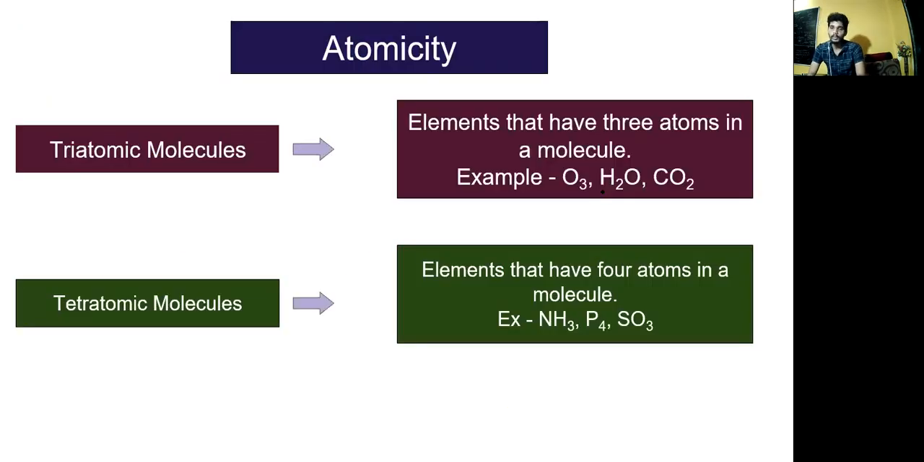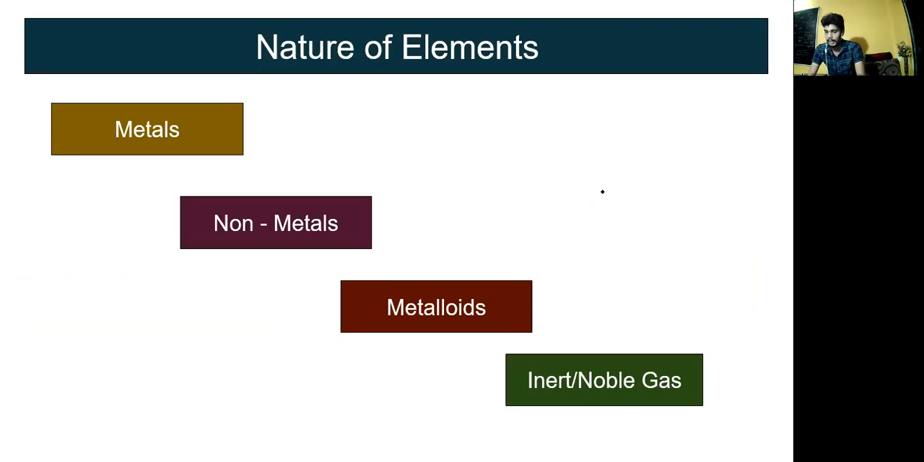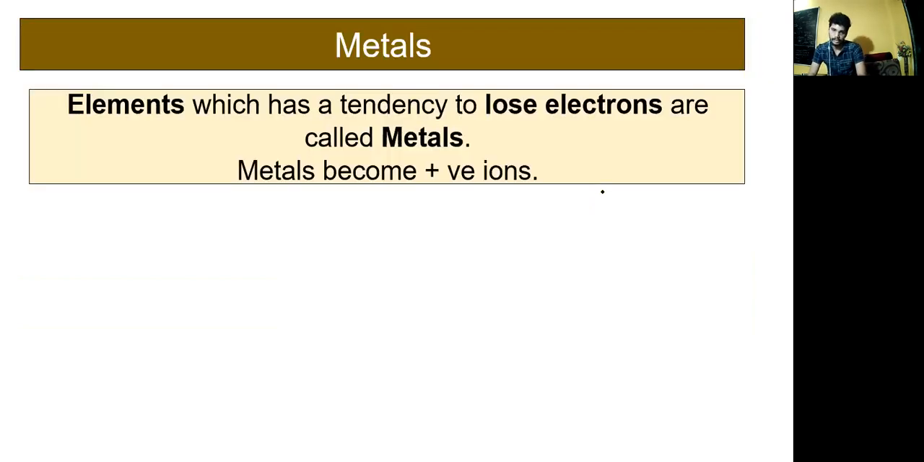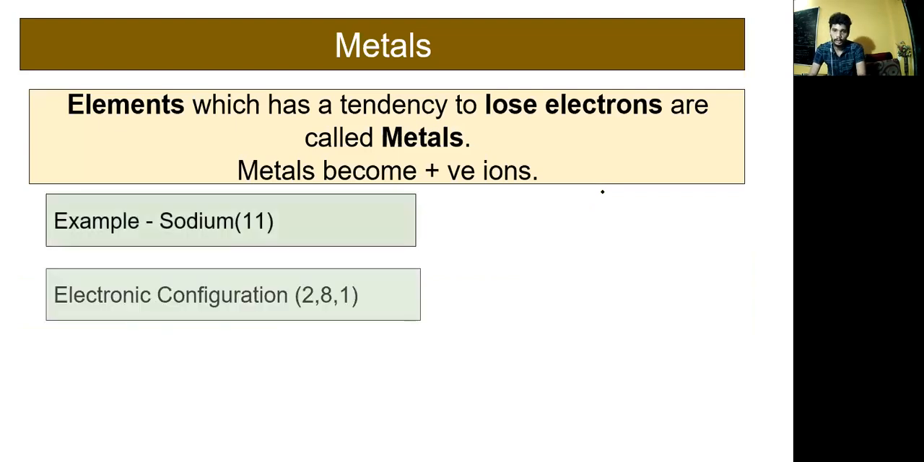Let's talk about the nature of elements. We're going to talk about metals, non-metals, and the inert gases. Elements that lose electrons are called metals. We have seen in the case of magnesium that it donates electrons to become stable, and after donating the two electrons it possesses a 2+ charge. A metal becomes positive after donating. For example, sodium has configuration 2,8,1.